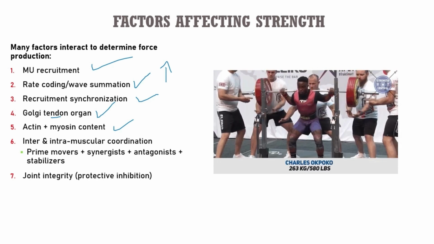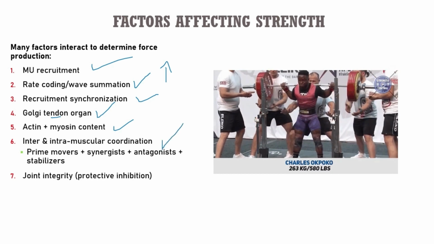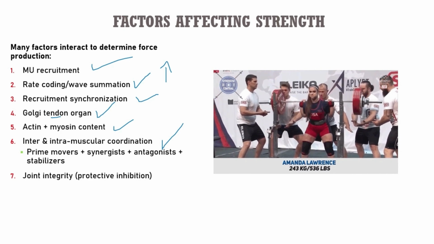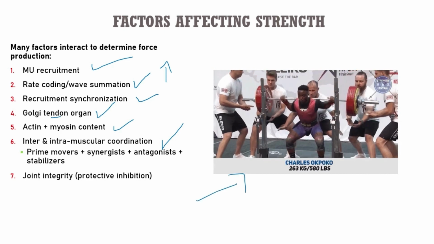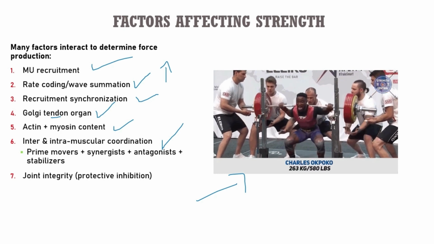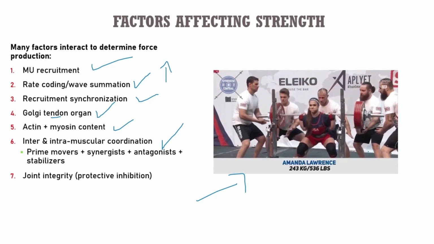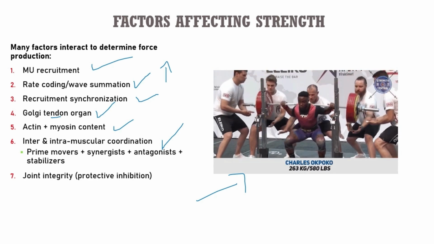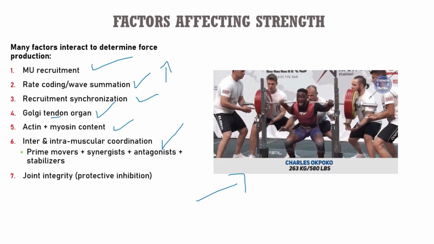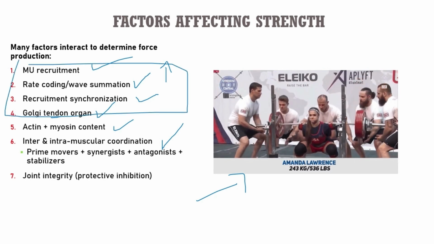Then we're going to have, of course, inter and intramuscular coordination. So back to the neural requirements, where in order for these lifts to occur, you're seeing some big squats here, there's a lot of things that need to happen simultaneously. We have prime movers, we have synergists, we have stabilizers, etc. And at different points in the movement are going to require different degrees of neural resources, different amounts of motor unit recruitment and synchronization and rate coding, and some of these things that have already been addressed up here.